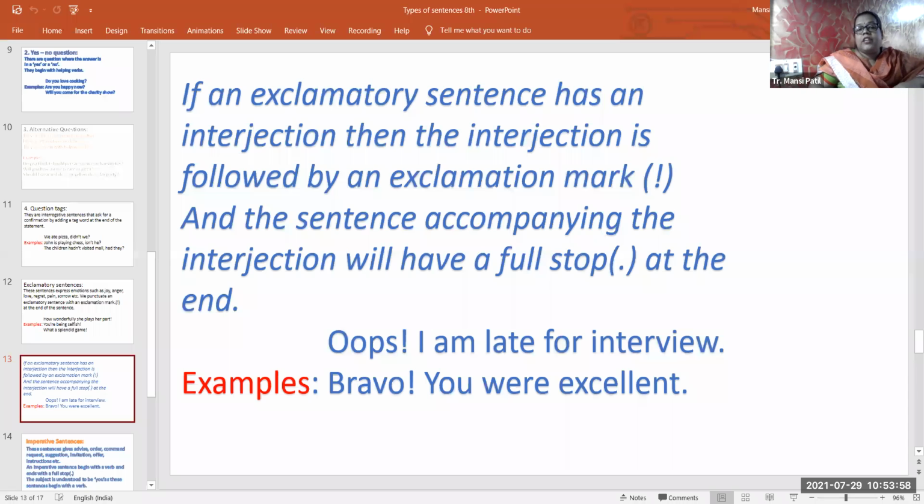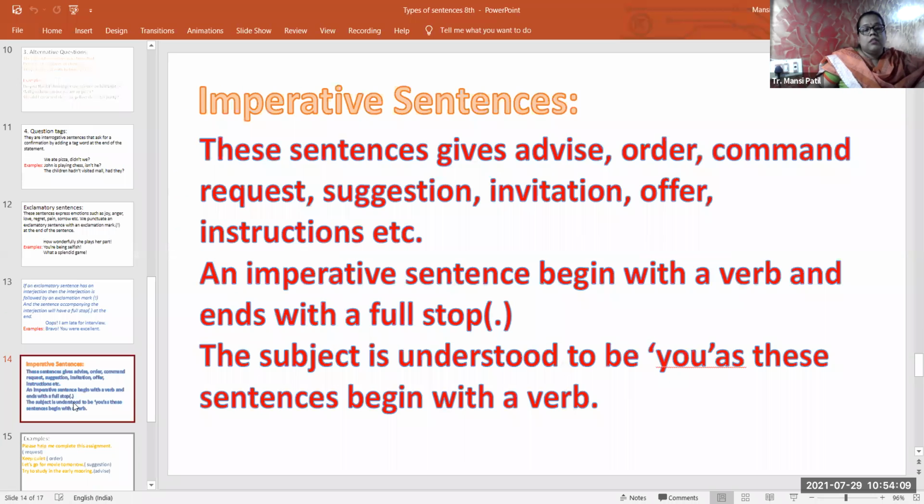How you are going to identify whether they are exclamatory sentences or not. Okay, so up to this we completed the exclamatory sentences, and the last one is the imperative sentences. Now dear students, imperative sentences are sentences where someone is going to command, order, request, suggest, invite, everything comes under imperative sentences.